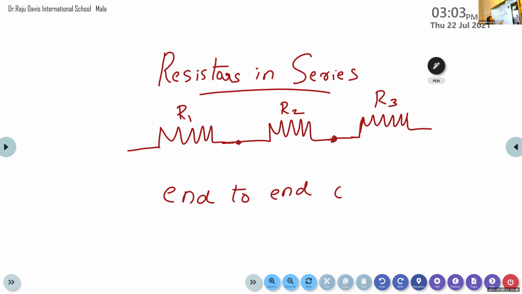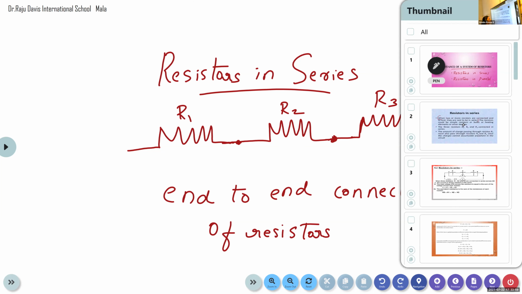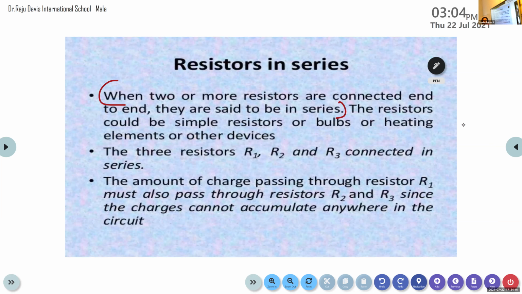End-to-end connection of resistors is called series combination of resistors. You just imagine you are holding the hands of your friends and standing in a row. That is what is meant by resistors in series.